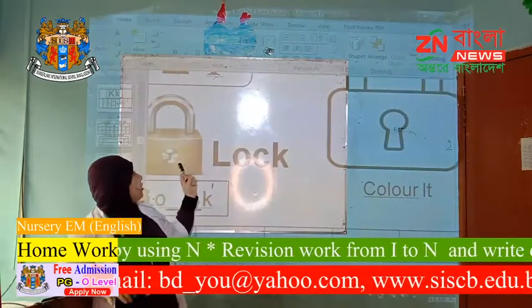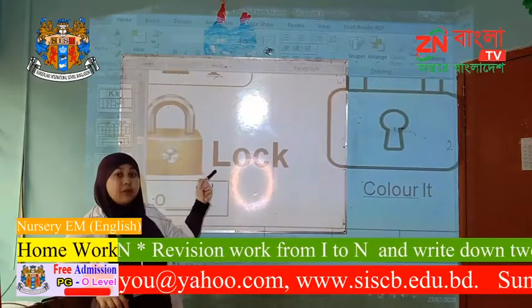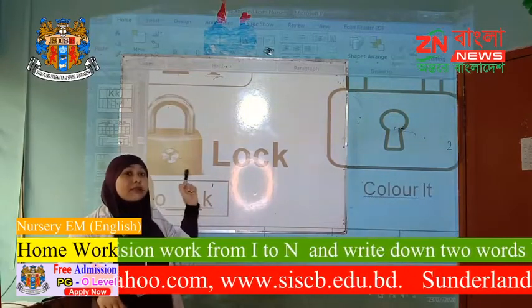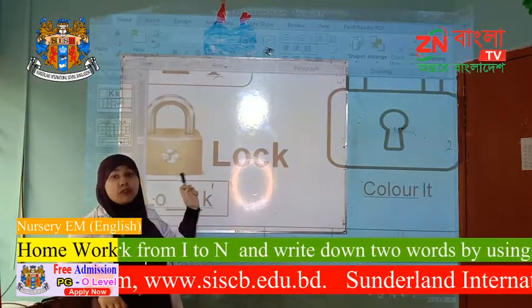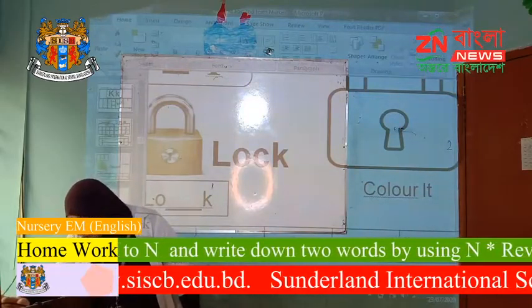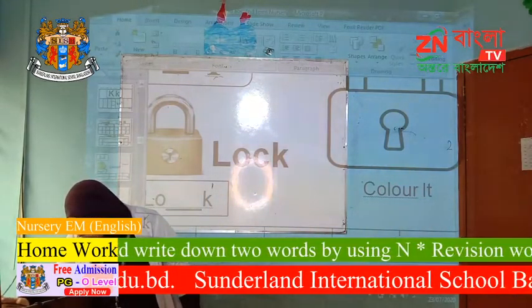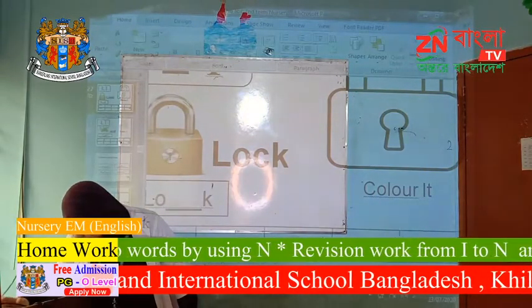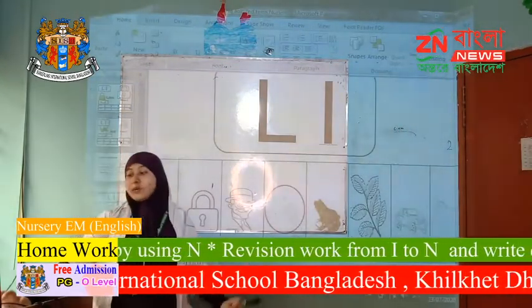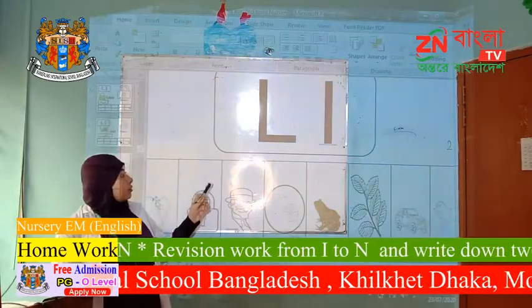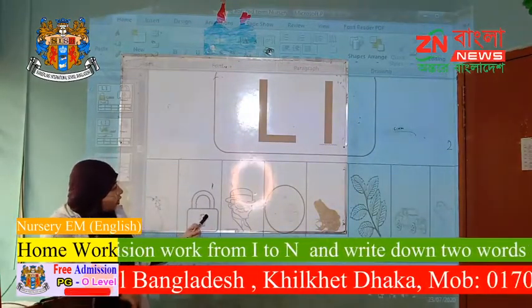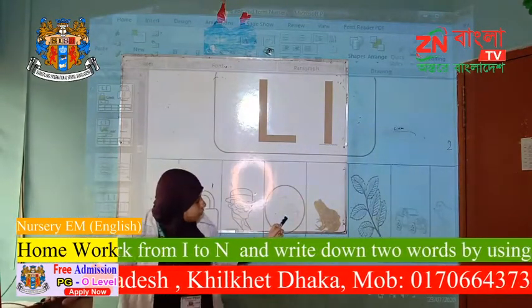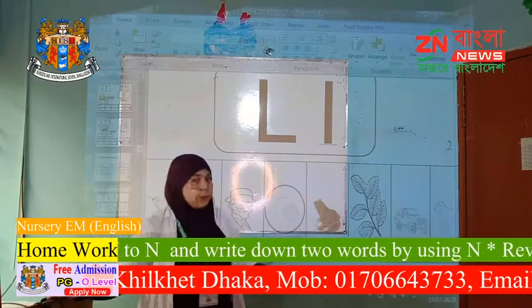Then L for luck. Nowadays our town is locked down, so L for lock. Now children, look, L for lock, L for lemon, L for lion.